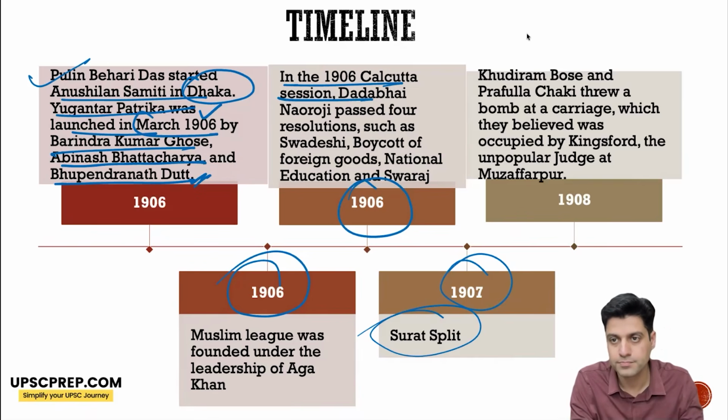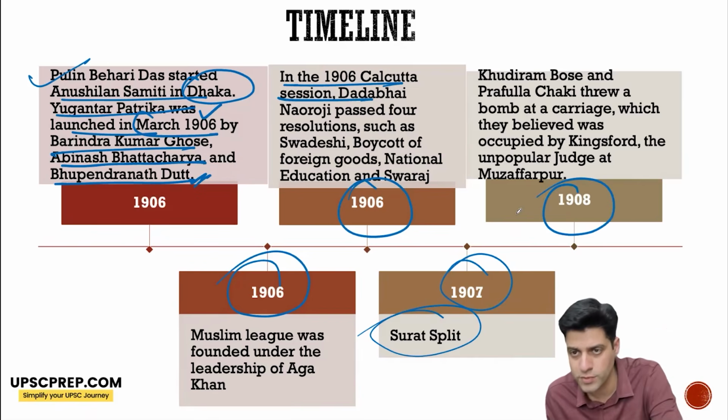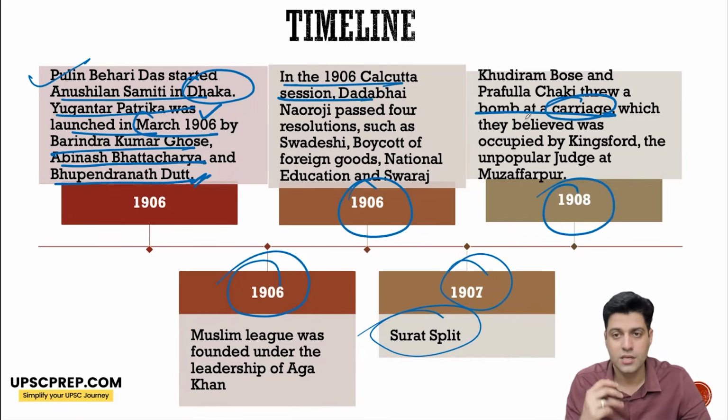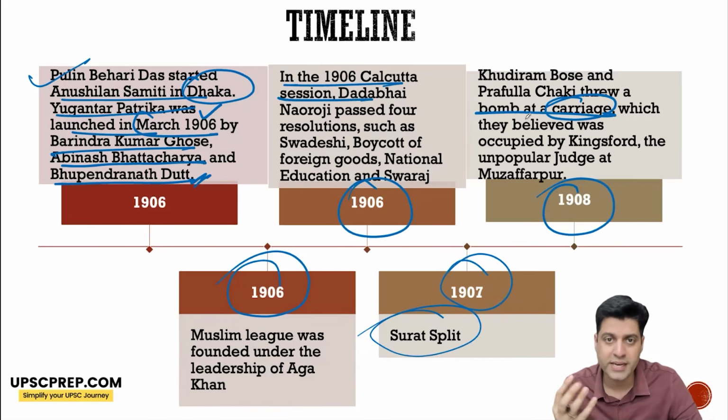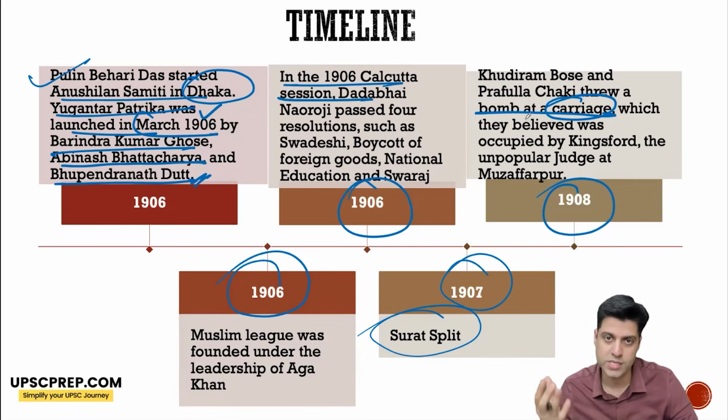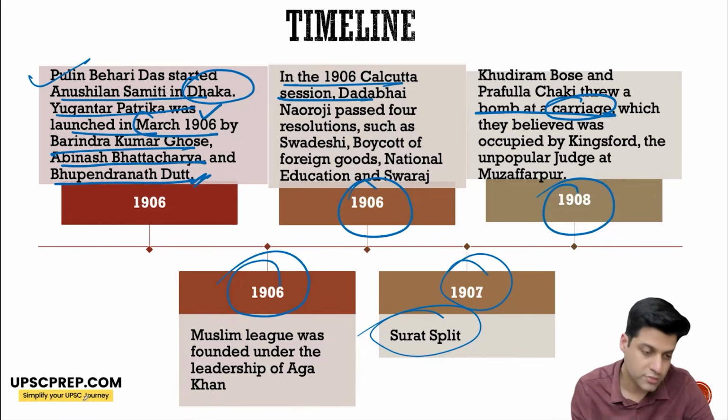Okay. Then 1908, another revolutionary movement. Khudiram Bose and Prafulla Chaki threw a bomb at a carriage, which they believed was occupied by Judge Kingsford. He was an unpopular judge in Muzaffarpur, but unfortunately, two ladies died. Khudiram Bose and Prafulla Chaki committed suicide. Khudiram Bose was hanged at the age of just 18.